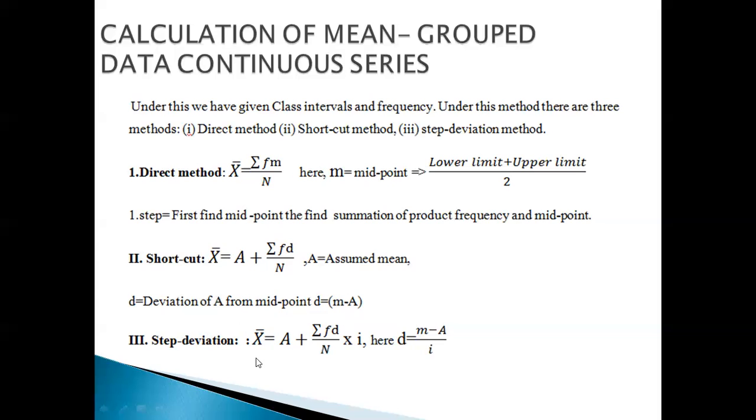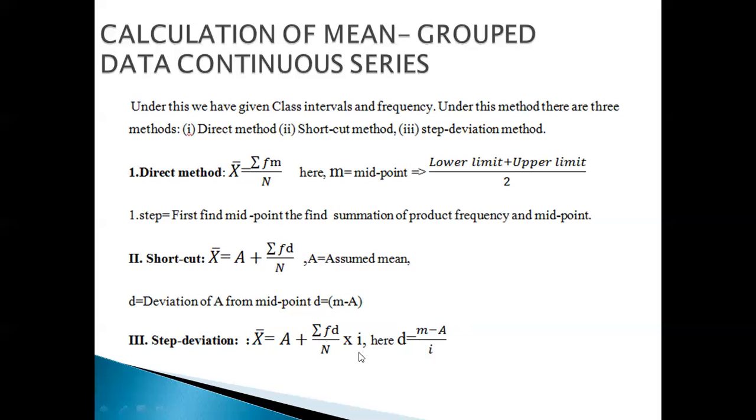Under the step deviation method, this is again a simplification of this method. Here we have A, assumed mean, plus sigma FD divided by N, and further simplification, D is M minus A divided by I. I means class interval, I or C, whatever it can be.